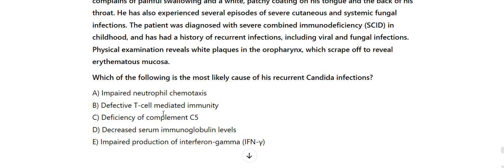A. Impaired neutrophil chemotaxis. B. Defective T-cell mediated immunity. C. Deficiency of complement C5. D. Decreased serum immunoglobulin levels. E. Impaired production of interferon gamma, IFN-gamma.